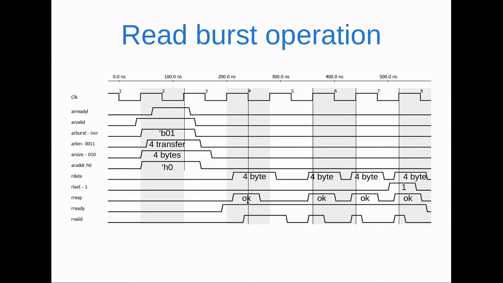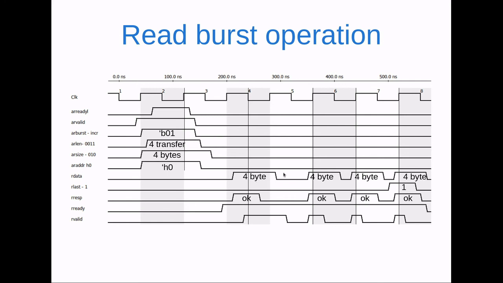So now it will accept the first chunk of data. The slave will send the first 4 bytes of data, and after that there is the response signal, which tells that the transfer is successful. So it is okay.